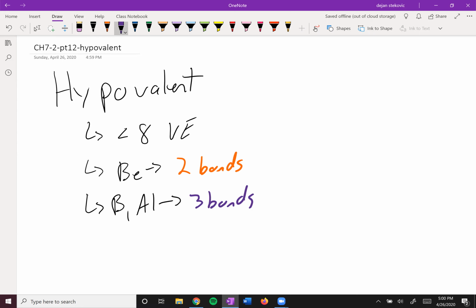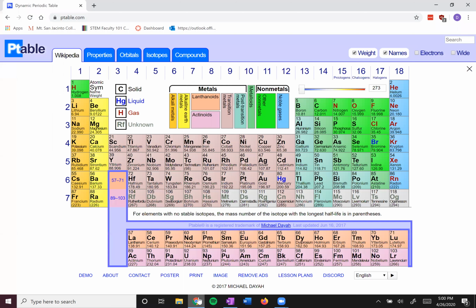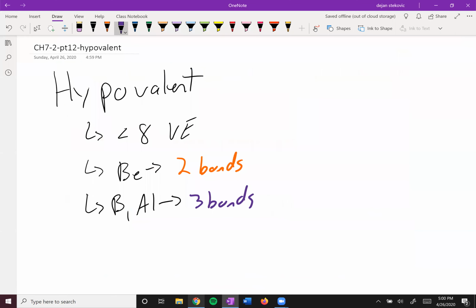And so this may seem weird, but it does kind of make sense. Boron and beryllium are kind of right on the line of being a metal or a non-metal. And so you can think of it forming these bonds as kind of losing these electrons to become more like a noble gas. So right, beryllium kind of wants an oxidation state of +2, boron and aluminum +3. So that goes to kind of 2 and 3 bonds.